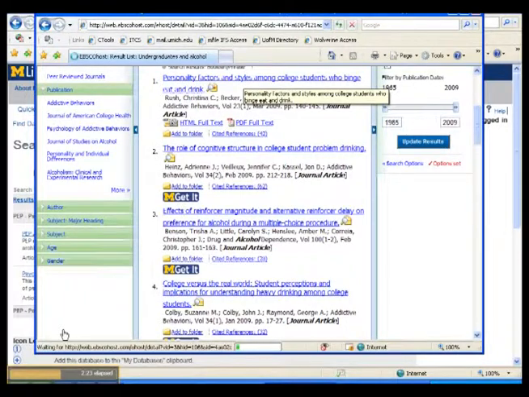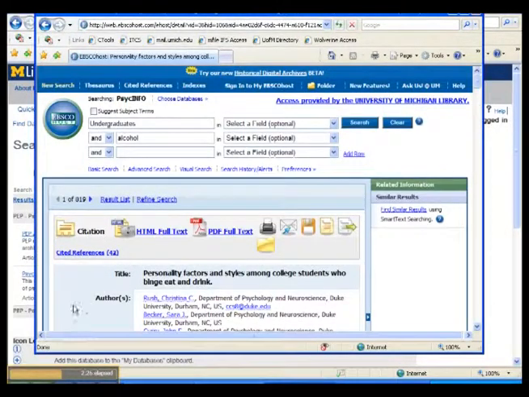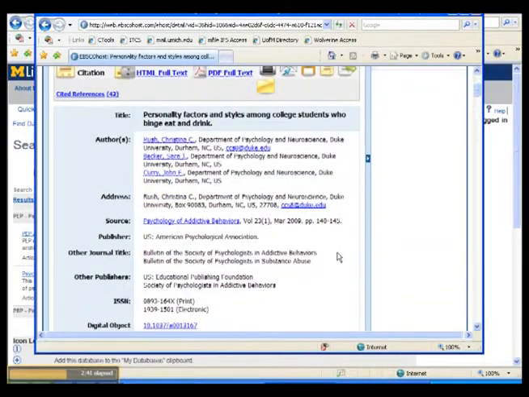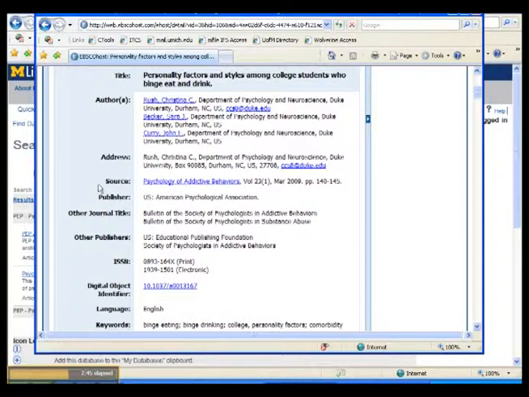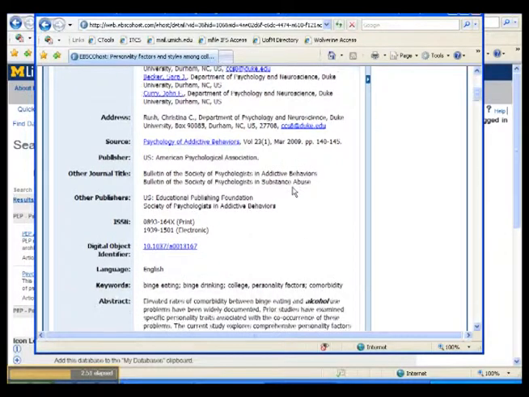By clicking on the title, you're brought to a page that gives you more details and more information about that article in particular. Once on the article's individual page, we're able to garner a lot of information. Firstly, we can see the full title. Then we can see the authors that wrote the article and where the article was published. In this instance, this article comes from the Psychology of Addictive Behaviors journal and was published in 2009, very recent.